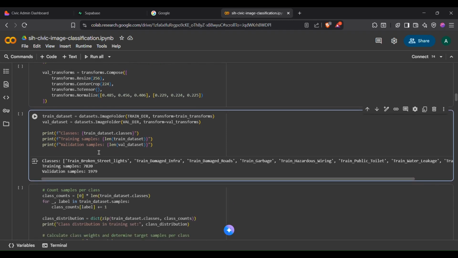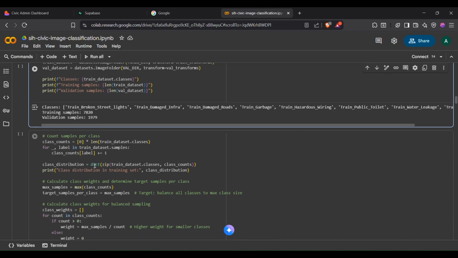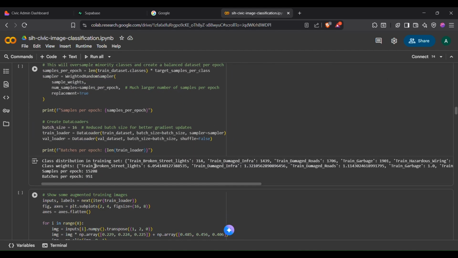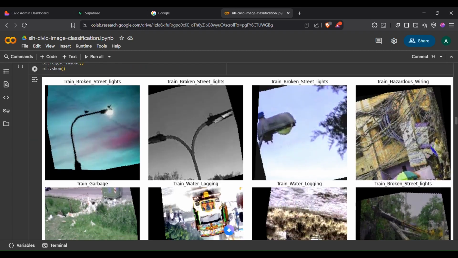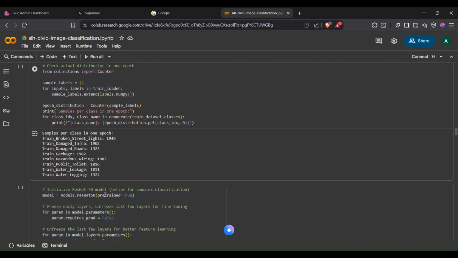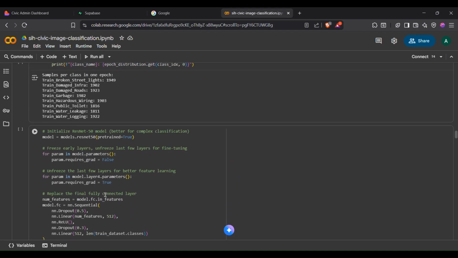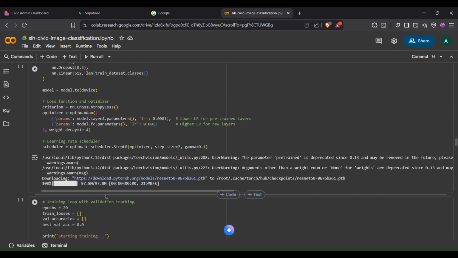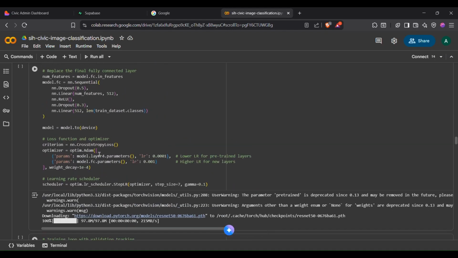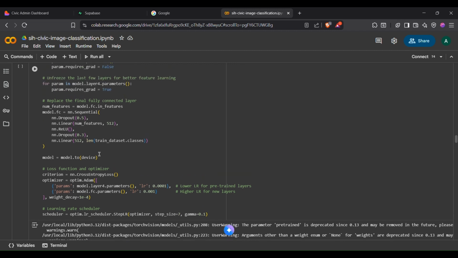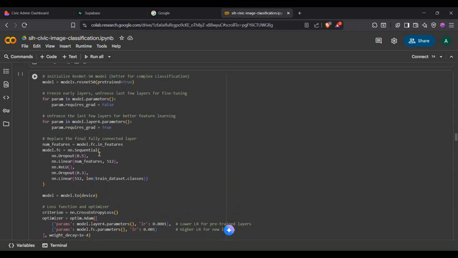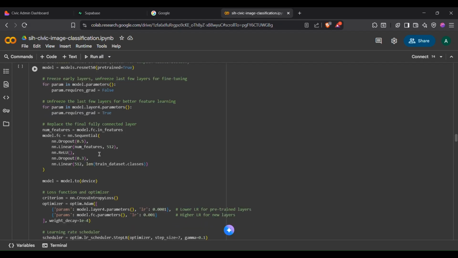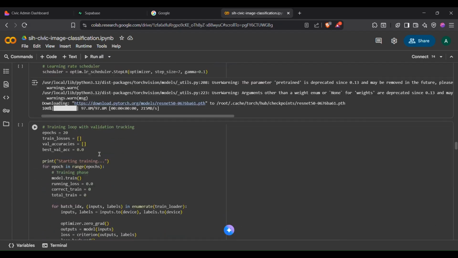Then we have around 7,820 actual raw images across 8 different classes, and then we actually augment it and it becomes 15,200, and these are what the augmented images look like. Then we actually sample the class, and then we use the cross entropy loss function with an Adam optimizer to ensure that there is minimum loss, and it finds the gradient descent optimally.